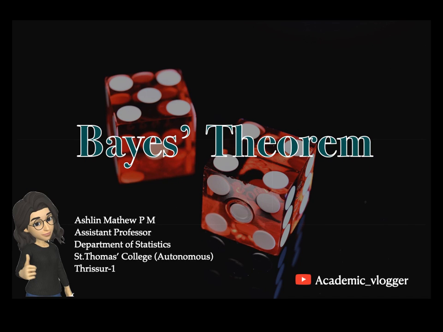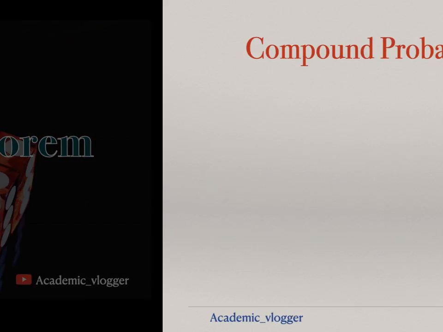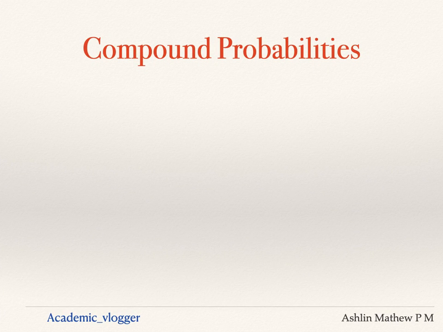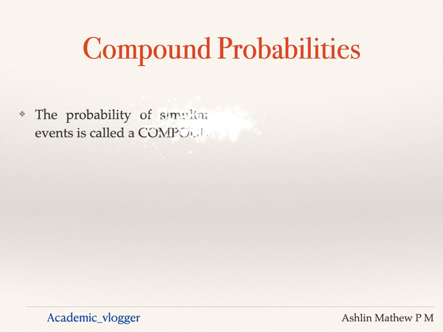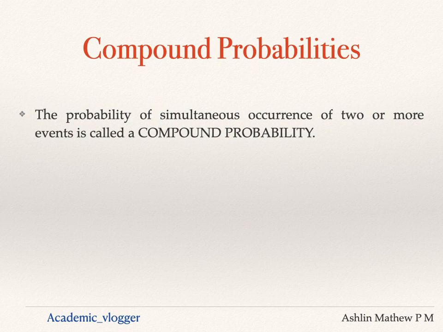Hi everyone, in this video we're going to discuss Bayes theorem. Before moving on to Bayes theorem, we shall discuss some of the terms that we need in Bayes theorem. One such term is compound probability. So what is compound probability? It is the probability of simultaneous occurrence of two or more events.